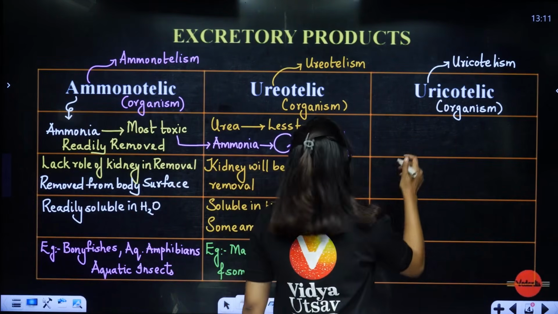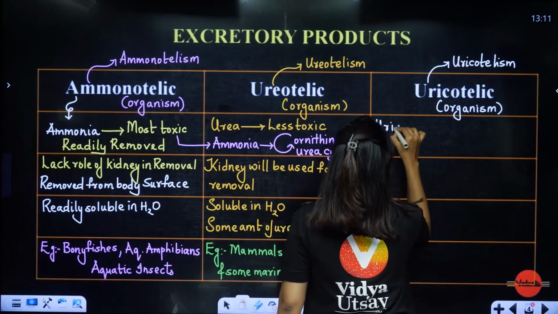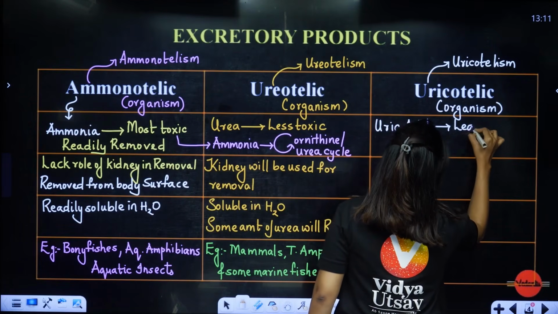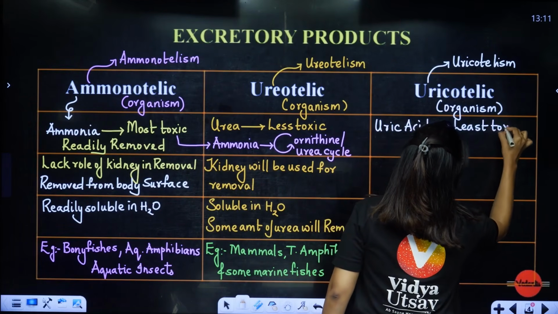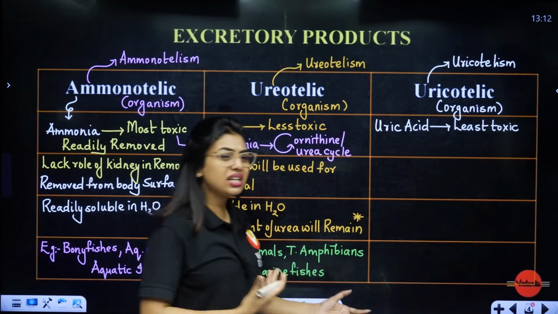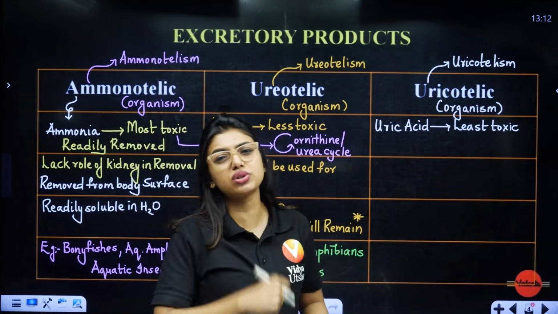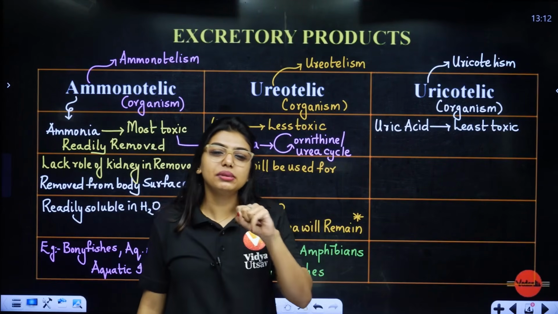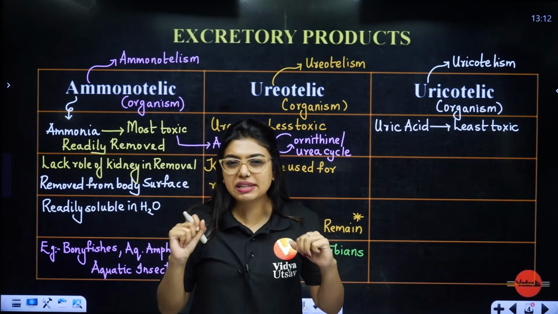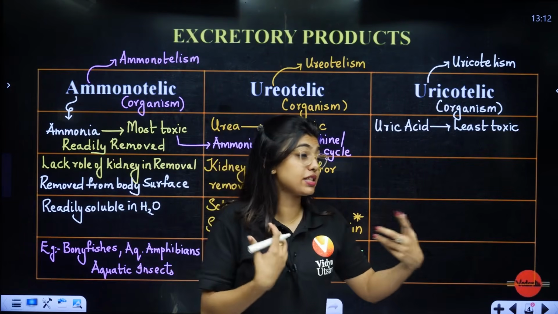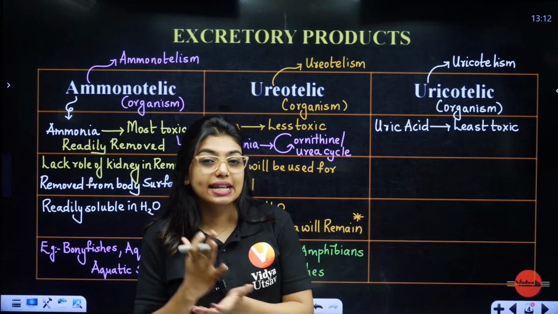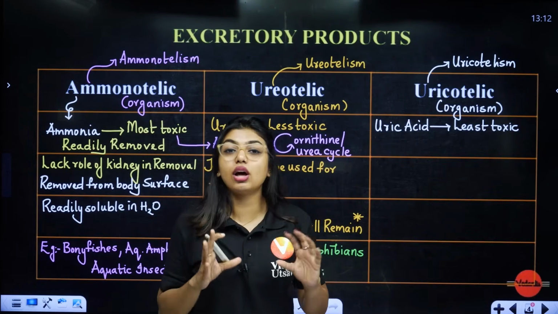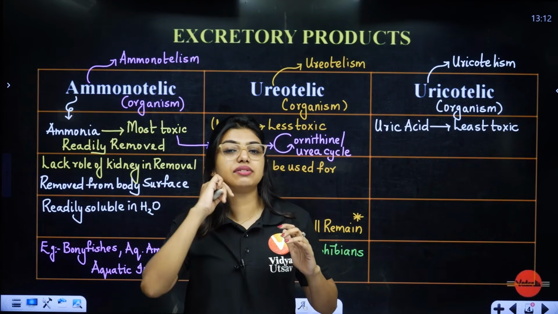In the entire process, the only green flag is uric acid. Uric acid is the least toxic. Ma'am, why didn't mammals choose this, if it is the least toxic? But students, the problem is this fellow is a little expensive. Am I telling that it is expensive on any website? No. It means what is our currency in our body? Our currency is not 2,000 rupee notes or the money in Google Pay.